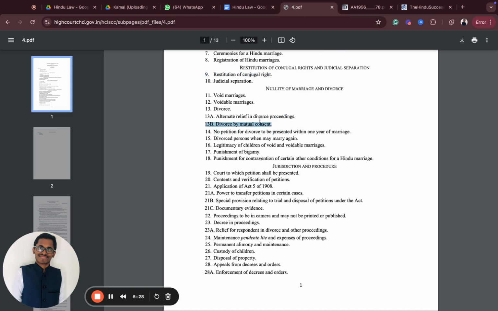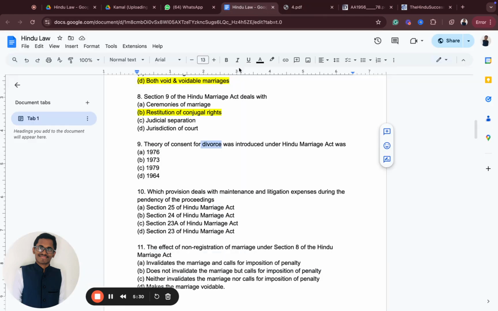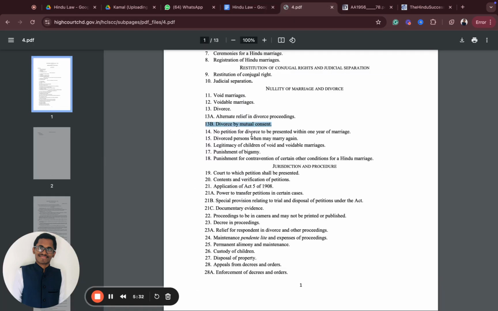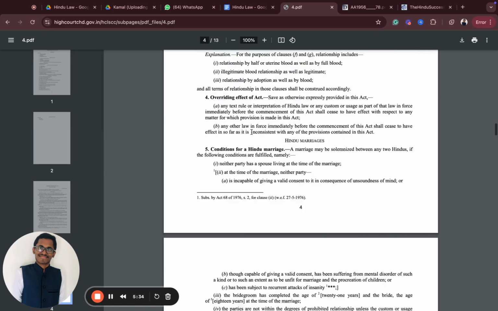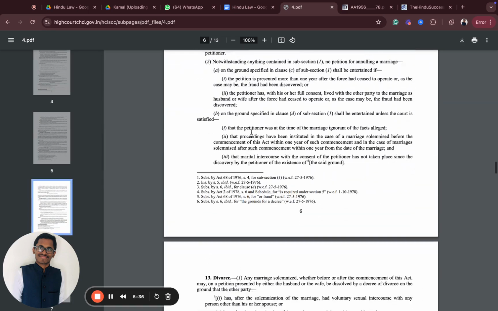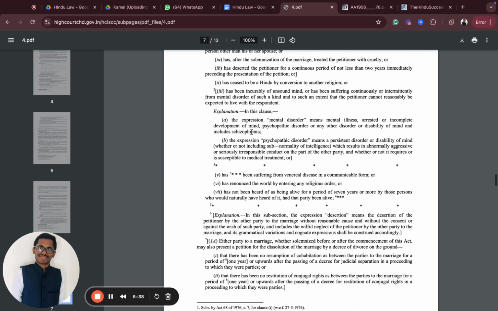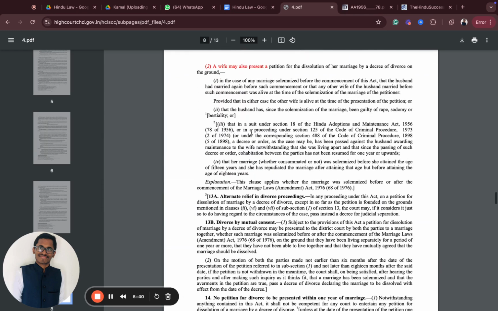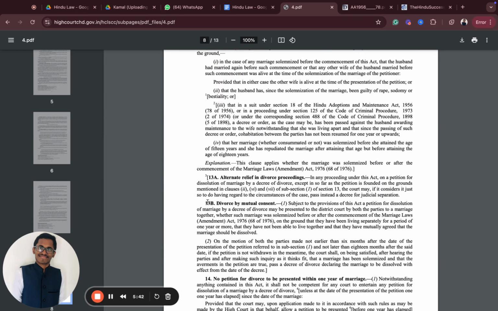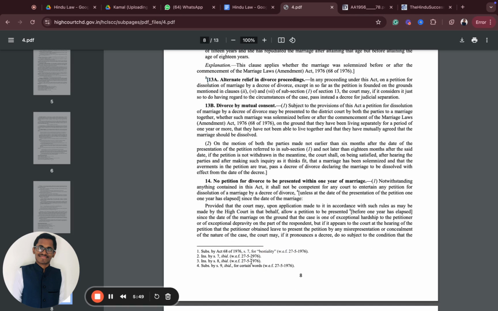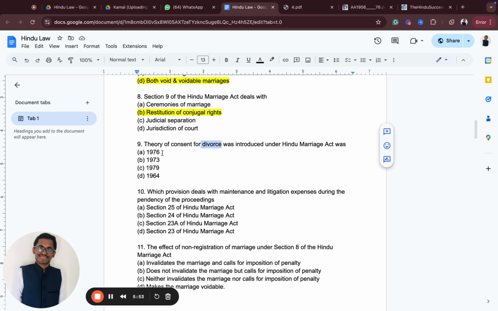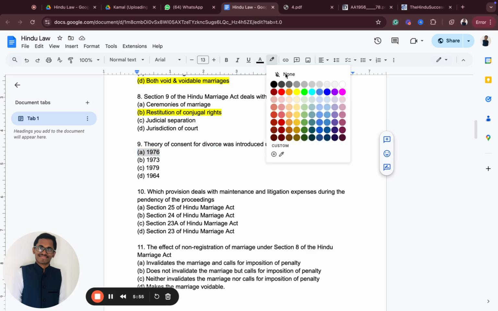If you observe the footnote, alternative relief to divorce, it was introduced in 1976. So it's very simple. From the Bare Act itself, you'll be able to answer the whole question.